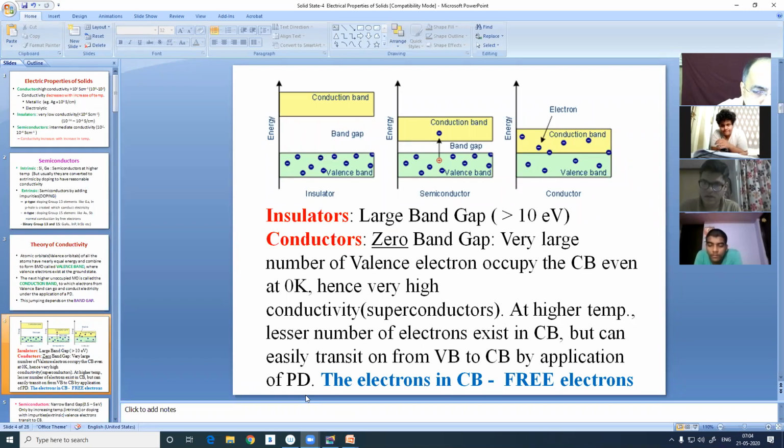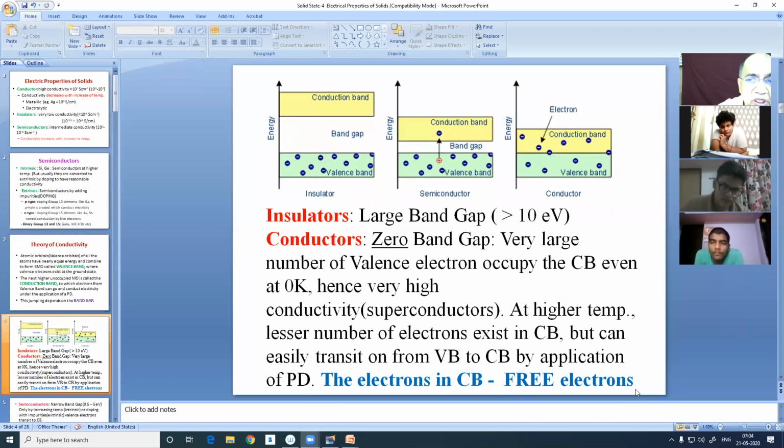Even if a lower number of electrons are in the conduction band at lower temperature, the moment you apply PD, there will be induction. More and more electrons will transit from the valence band to the conduction band, and it will start conducting electricity smoothly. And the electrons, when they come to the conduction band, are called free electrons.